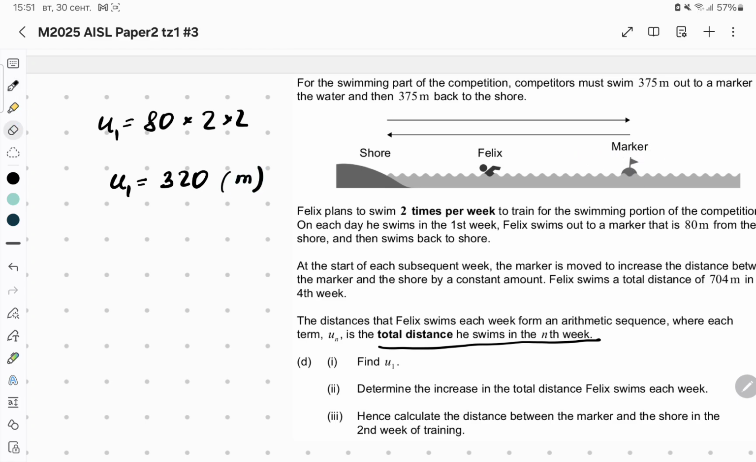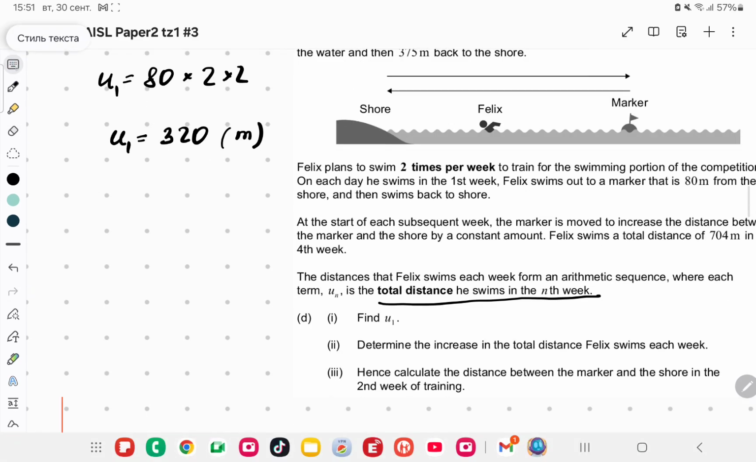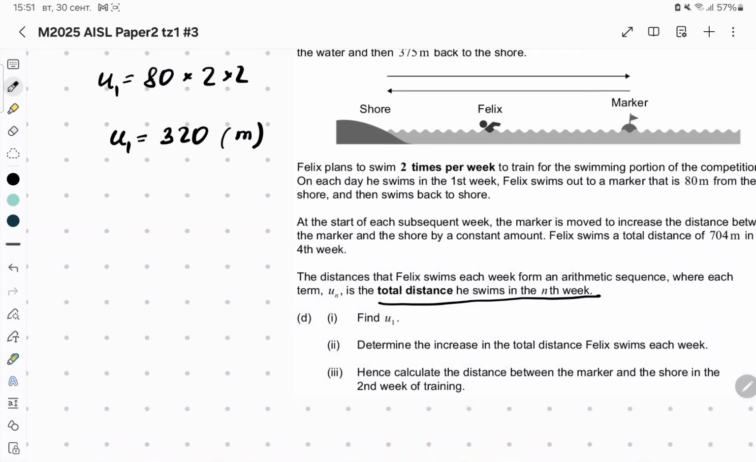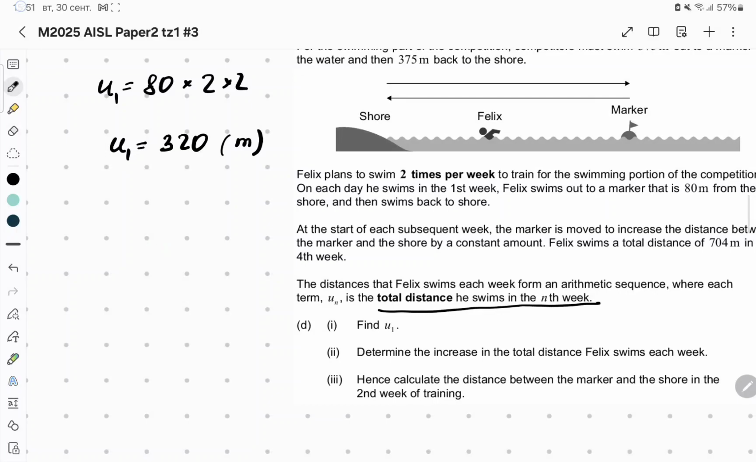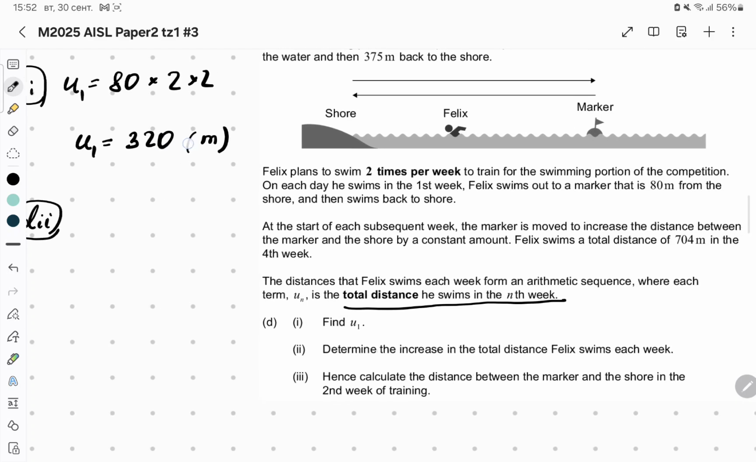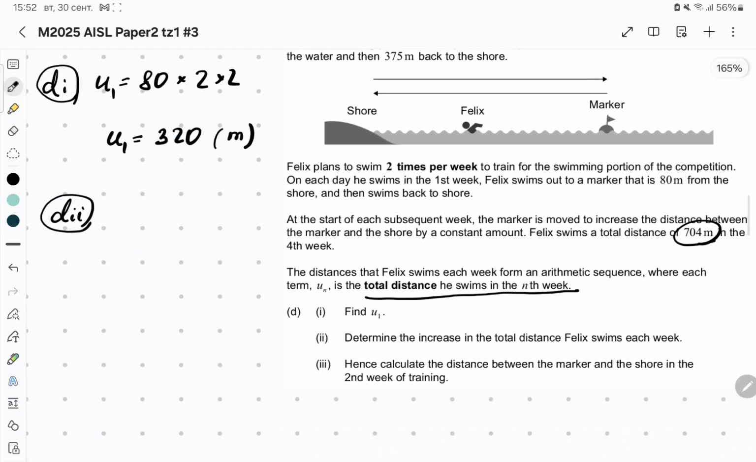Now, if we consider the next term. By the way, D1 is answered. Now D2, second part: determine the increase in the total distance Felix swims each week. So the total distance in each week we can find from the value in the first week. We will use the first week distance.